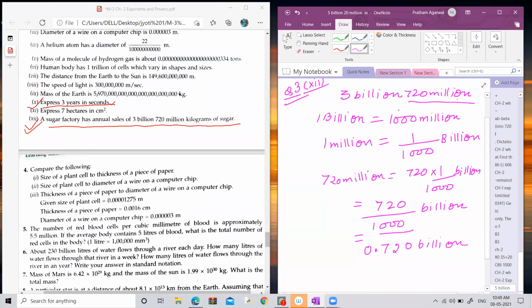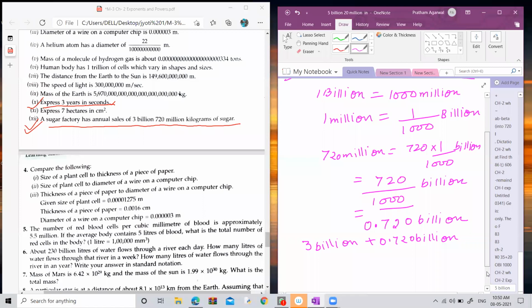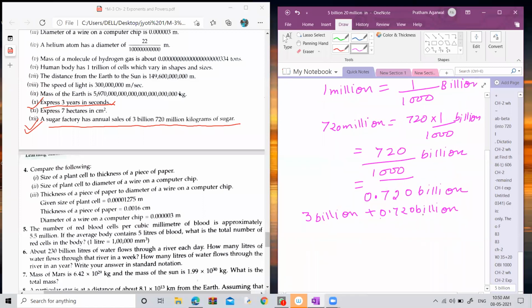Now your question was 3,720,000,000. Now it is 3 billion plus 0.720 billion. I hope it is clear. Aditya Sharma, now you can unmute yourself. Yes, ma'am. So now it is 3 billion plus 0.720 billion. After adding these two values, this is the whole number and this is the decimal part. After adding, you will get 3.720 billion. Is it okay? Please show the thumb if it is clear to everybody.